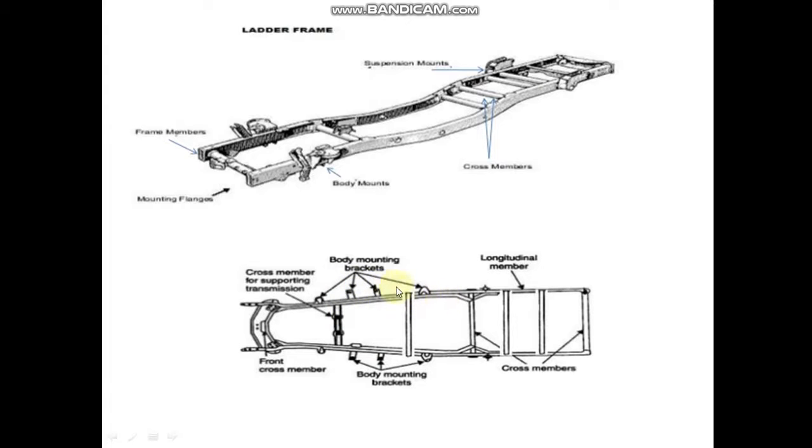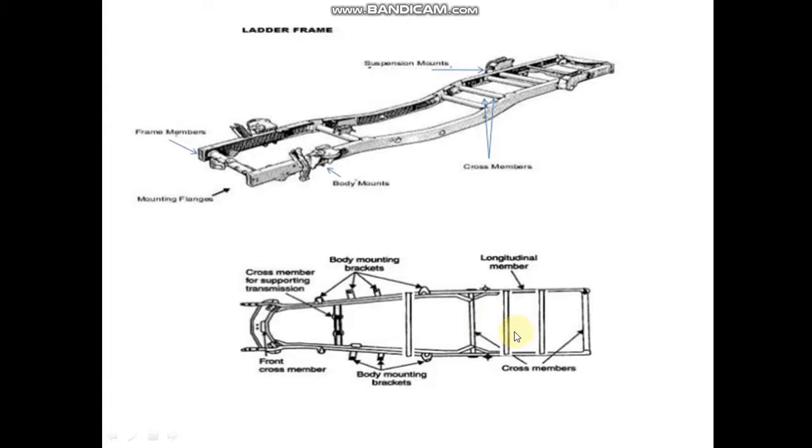Here you can see these body mounting brackets are attached with this frame. So here the whole body will be placed just above this frame. So that's why this type of frame will also be known as the body on frame member.